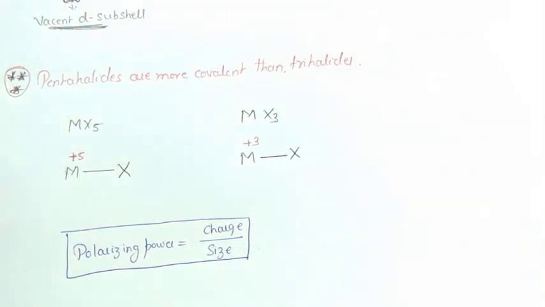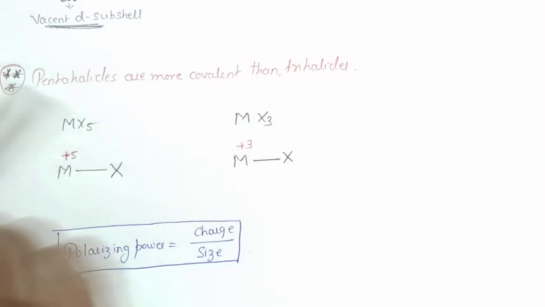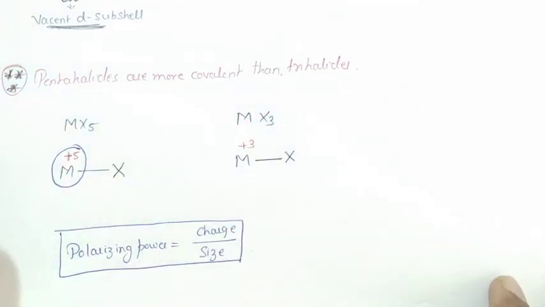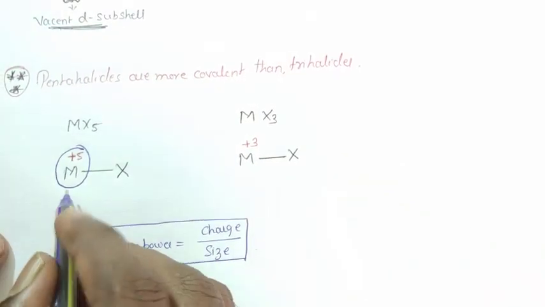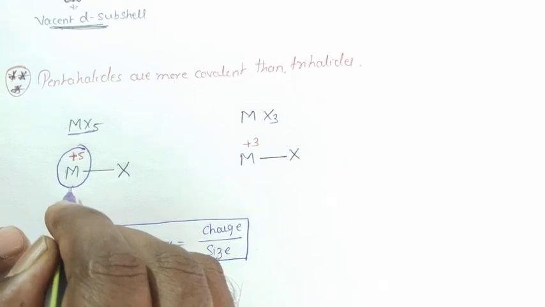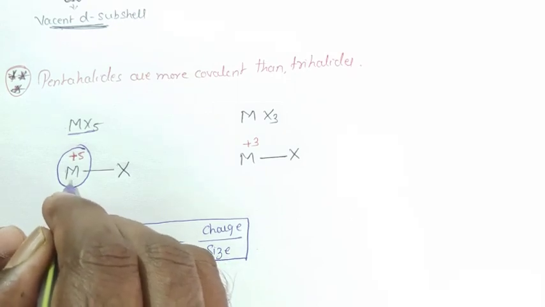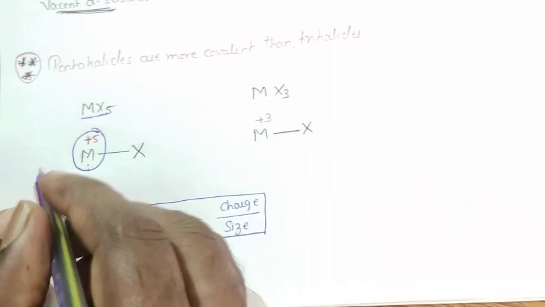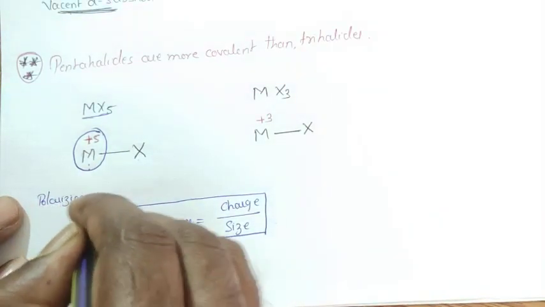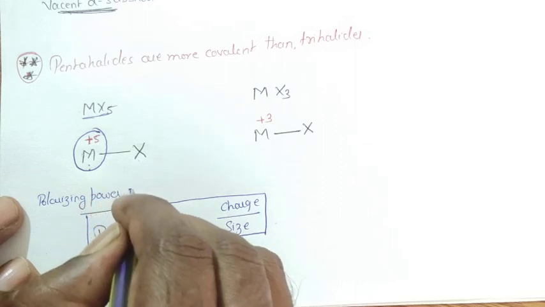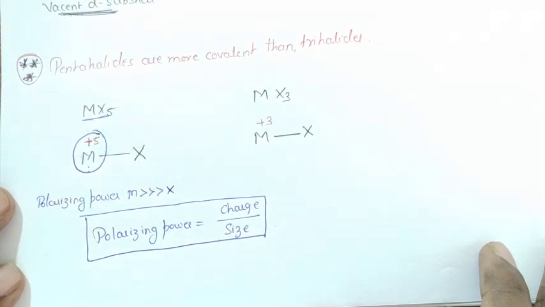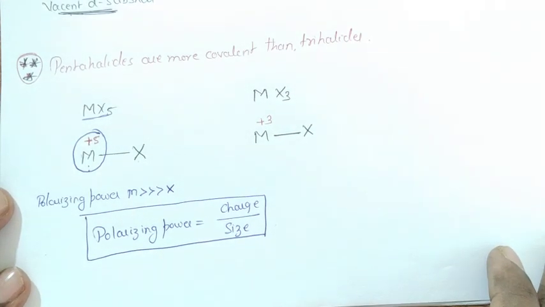Due to the presence of +5 charge on the group 15 elements in pentahalides, the polarizing power of the metal is very much greater than that of the halogen atom.